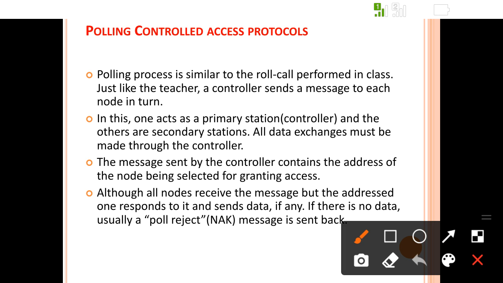The stations that want to transmit data cannot contact each other directly. There is always a master. So a station may receive or transmit data only through the master, or controller, through the controller only.